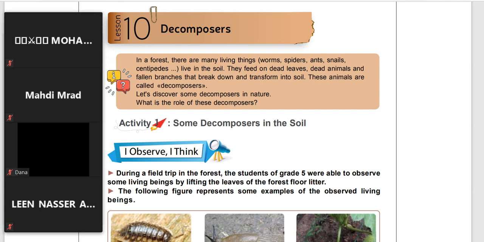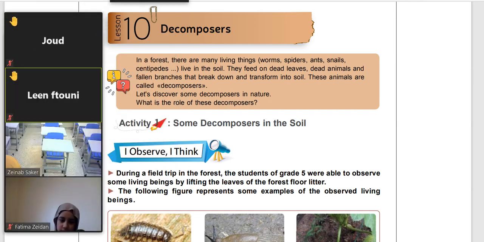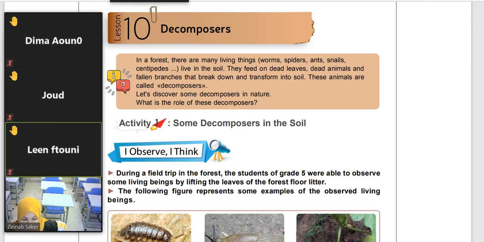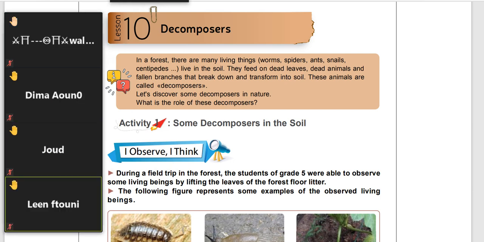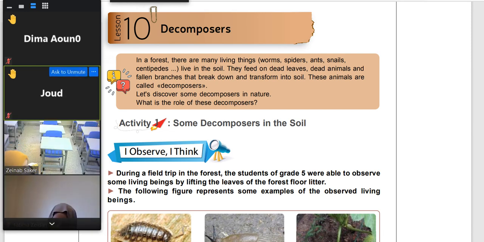Now, these decomposers, where do they live? Of course, I have to find other students to answer. Where do decomposers live? What, Jude? Under the soil. Excellent, teacher. I can say that we can find decomposers in the soil because, of course, the corpses, means the dead material or dead bodies, are buried in the soil.